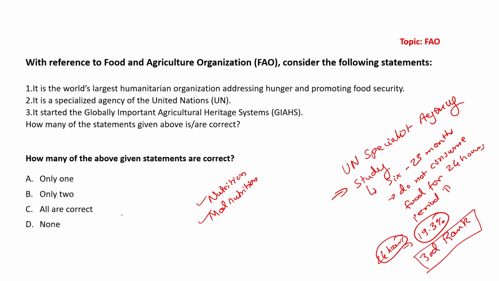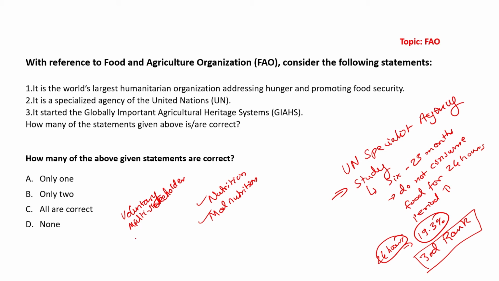It is a voluntary organization. As I said, it is one of the specialist agencies of UN, but still it is a voluntary organization. People associated in it are voluntary, associate themselves on a voluntary basis. It is multi-stakeholder organization. So both civil society and countries are part of it. Okay.